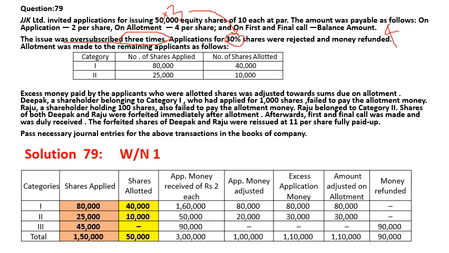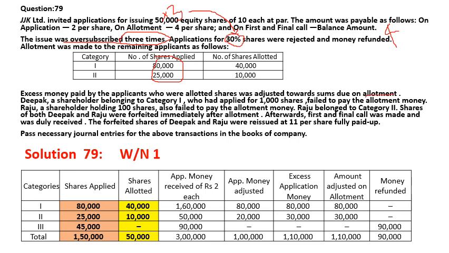Now the applicants are given like this: those who have applied for 80,000 will get 40,000 shares allotted, and those who have applied for 25,000 will get 10,000. If you check over here, 45,000 is rejected, and the total shares issued are 50,000, 40,000 plus 10,000. Now the excess money applied, those who have given their amount, will be adjusted in allotment as per pro rata rules.